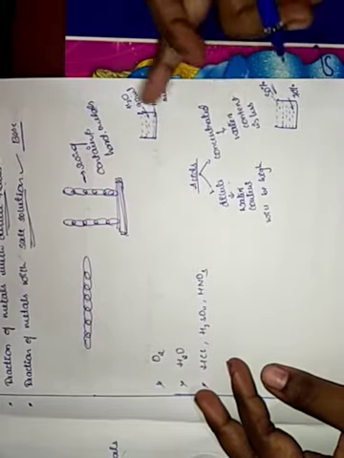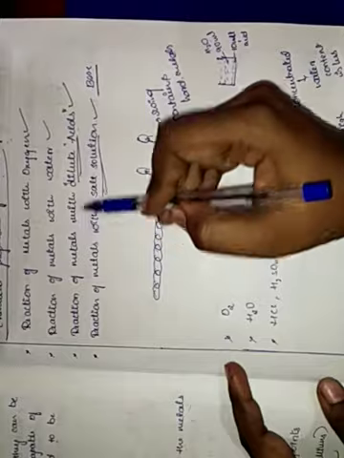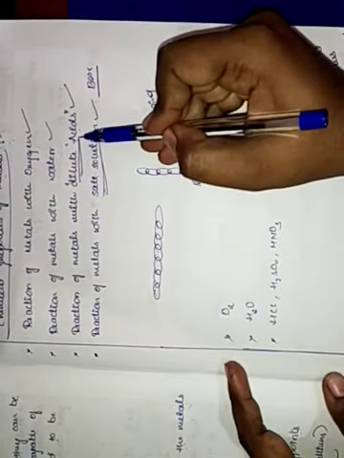Depending upon the acid, it may vary. Just taking examples, these two are just examples for you to understand.